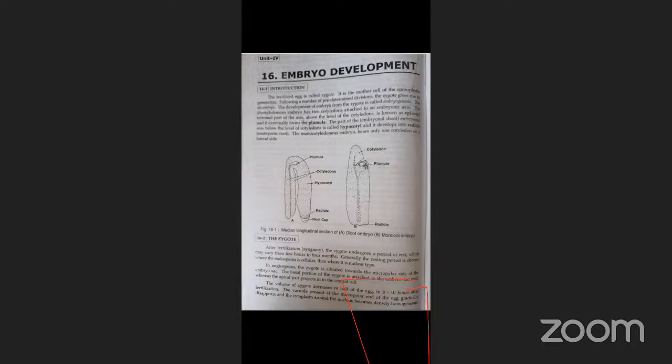The volume of the zygote decreases to half of the egg in 8 to 10 hours after fertilization.